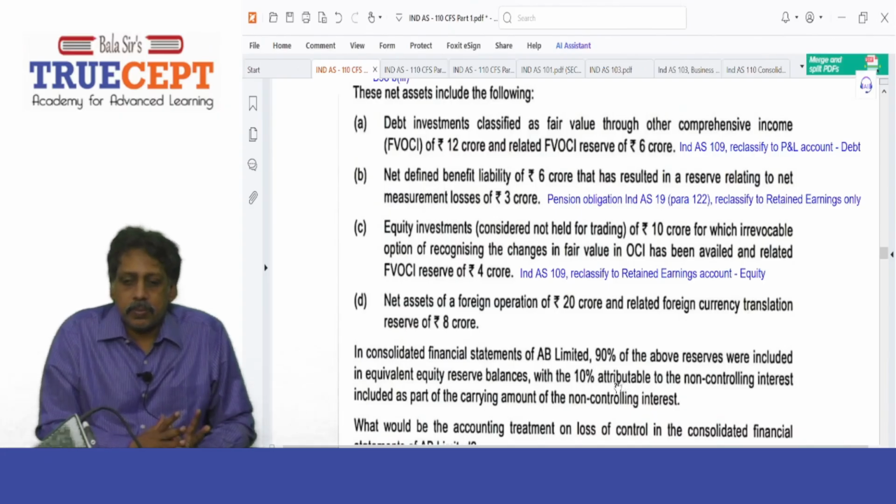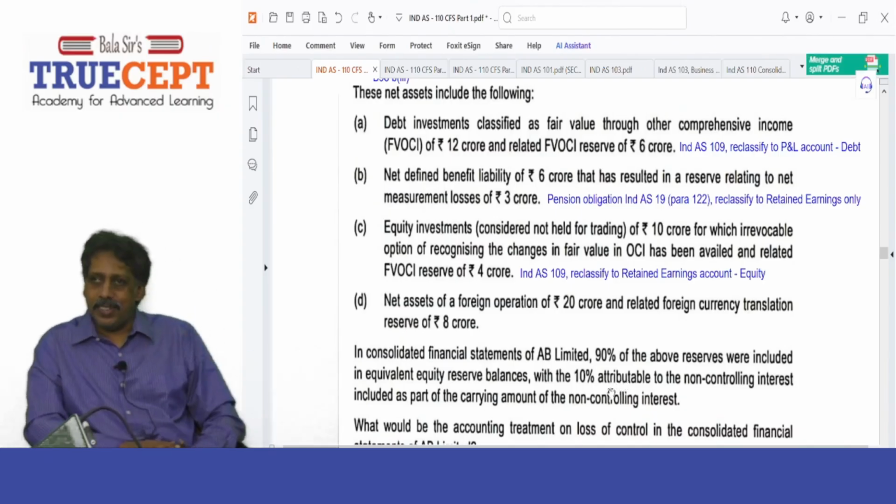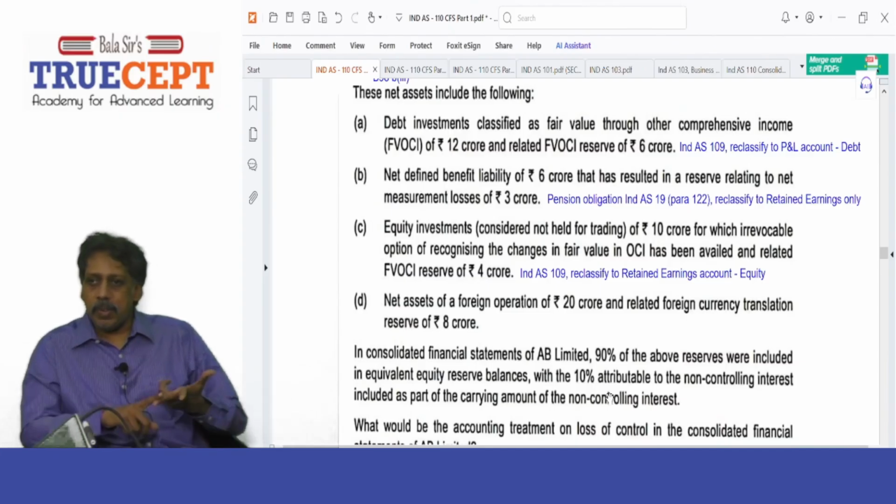Net assets of a foreign operation, FCTR. That we know, right? Will be transferred to profit and loss account. And related foreign currency translation reserve of 8 crore. Again, 8 crore into 90%, 7.2. I'd have added to my OCI reserve, right? So cancel the debit and transfer to profit and loss account.